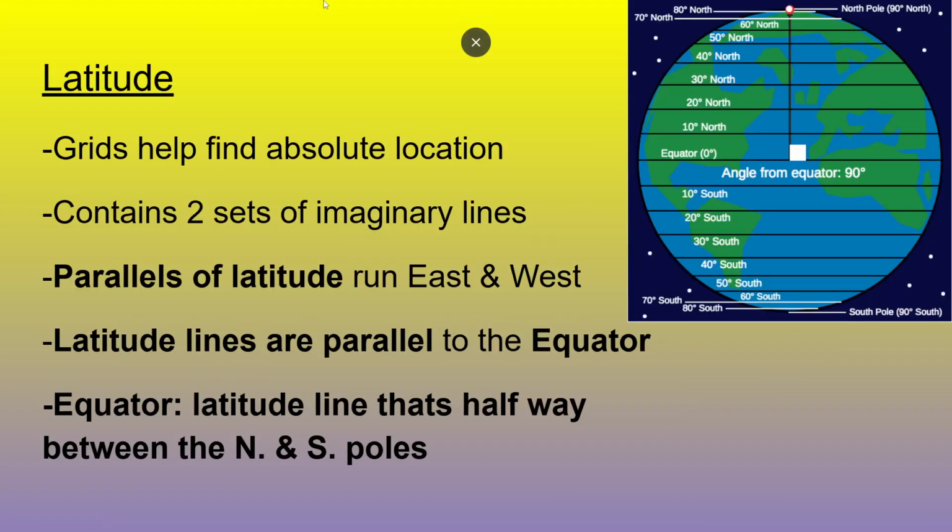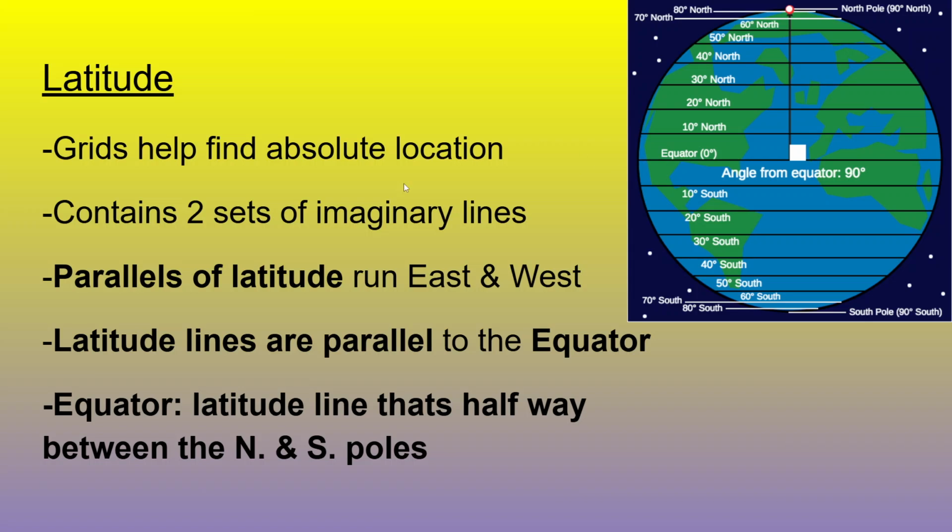So let's start with latitude. Latitude is the lines that run east and west on a map or on a globe. This map here only shows the latitude lines, as they run across from west to east or east to west, however you want to say it. The way I remember latitude, that it's the flat lines, is I say flat latitude, flatitude. Flat. It rhymes. That's how I know it runs across. That's the easiest way for me to remember.